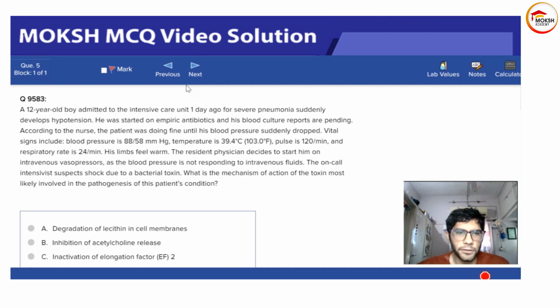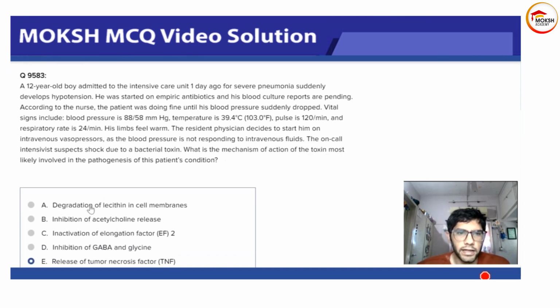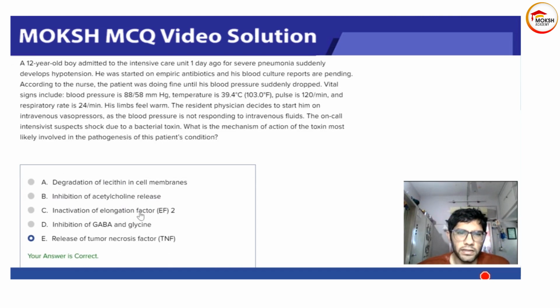Let's see the other options. Degradation of lecithin in cell membranes is not important. The degradation of lecithin won't cause anything. Inhibition of acetylcholine release will also not cause anything. Inactivation of elongation factor 2.